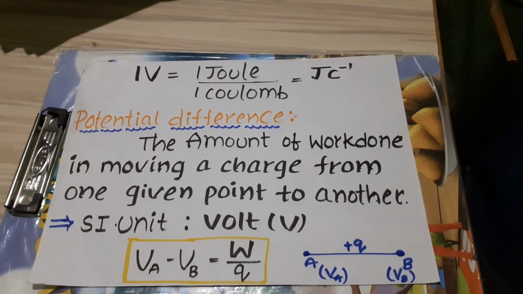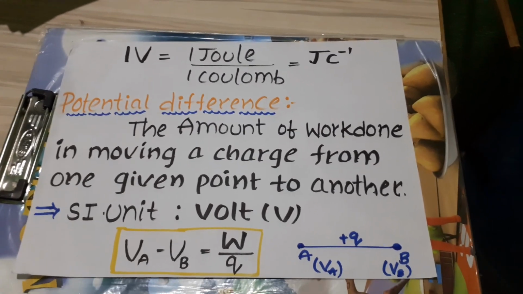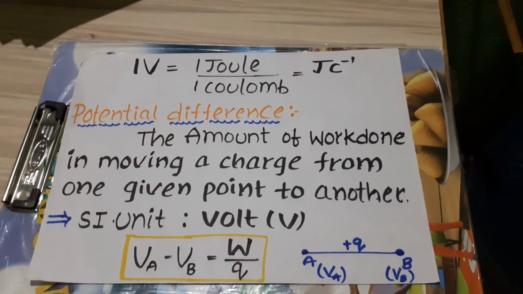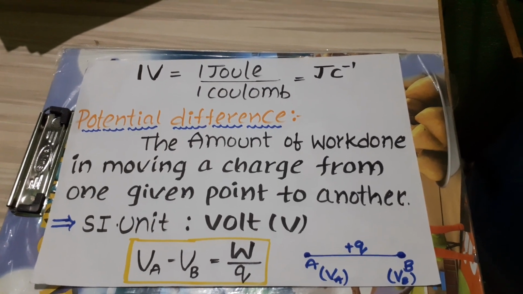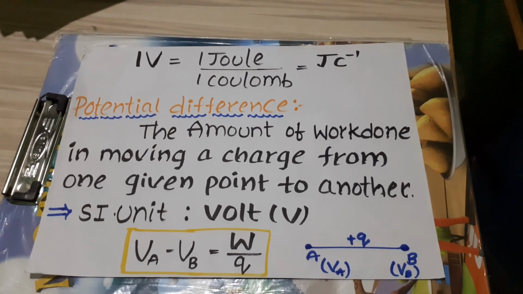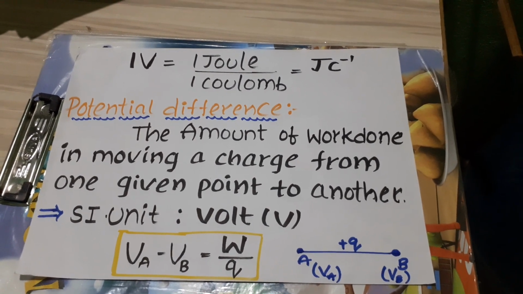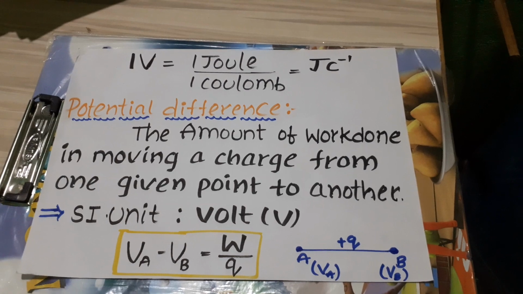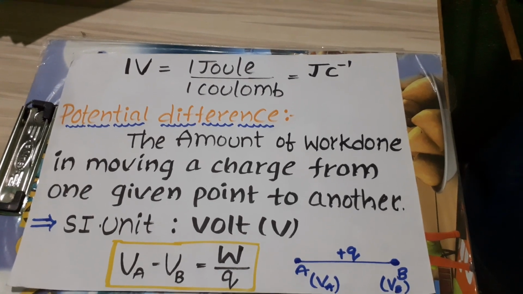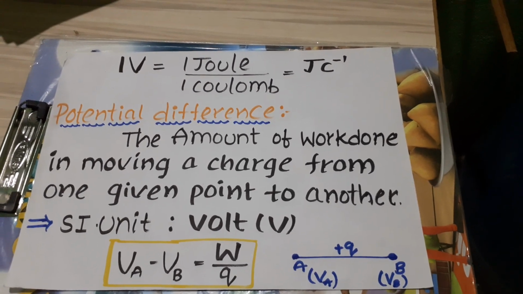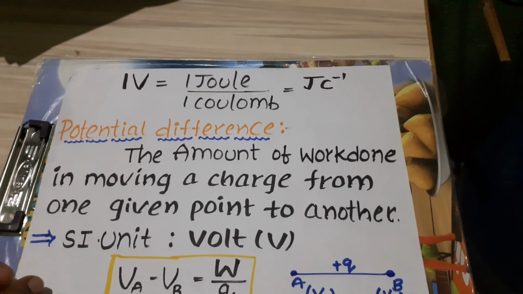Work done is denoted by W and charge by Q. The amount of work done in moving a charge from one given point to another is called electric potential difference.